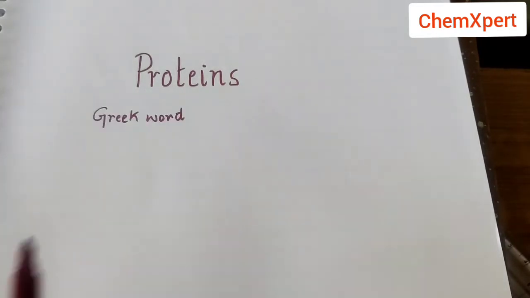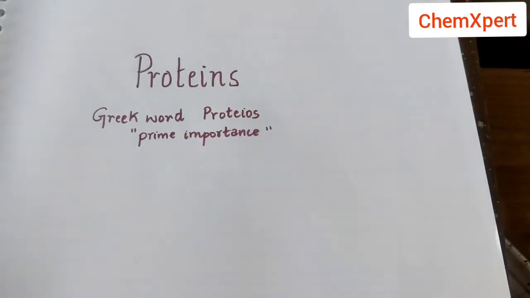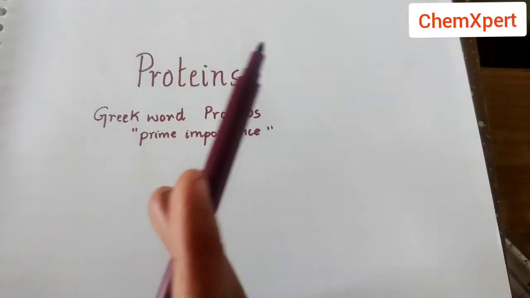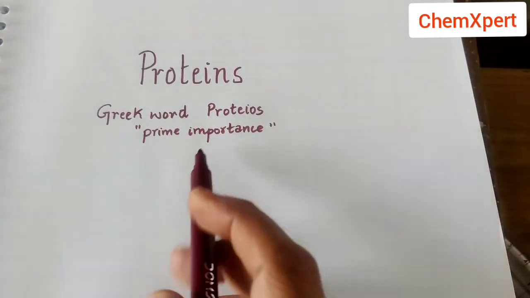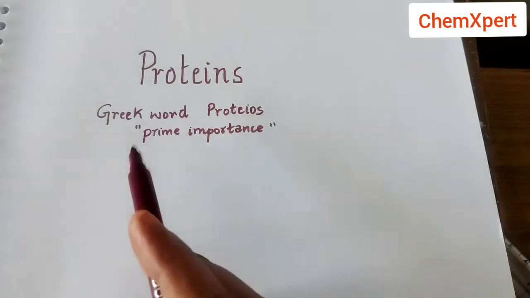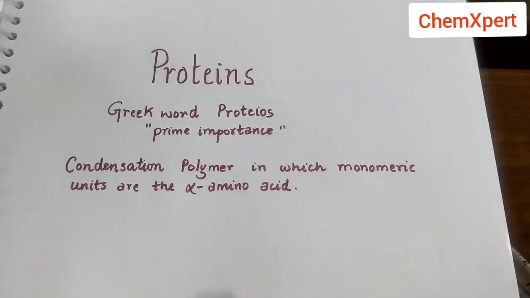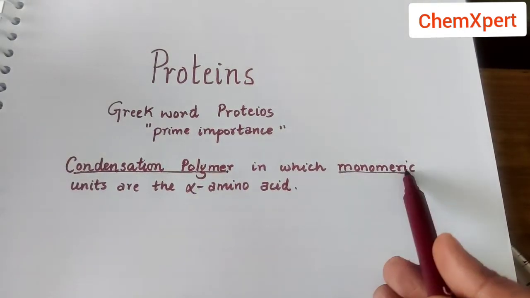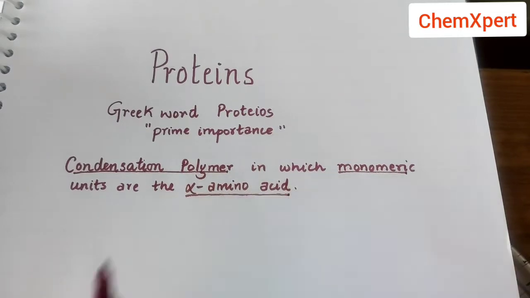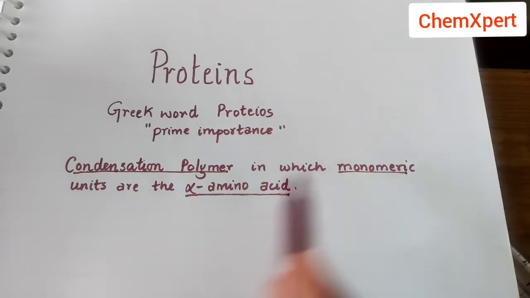So it is derived from one Greek word proteus, which means prime importance. So proteins are very important biomolecules which are required by our body. So this is the literal meaning, that it is a very important component which is required. Now what is protein in a chemical term? So chemically it is a condensation polymer in which monomeric units are alpha amino acids. So there are three terms: condensation polymer, monomeric unit, amino acid.